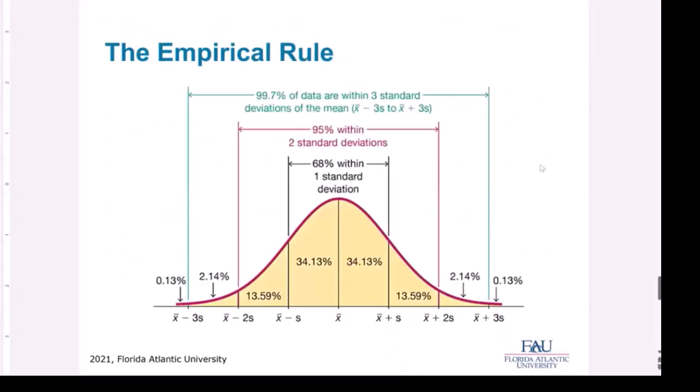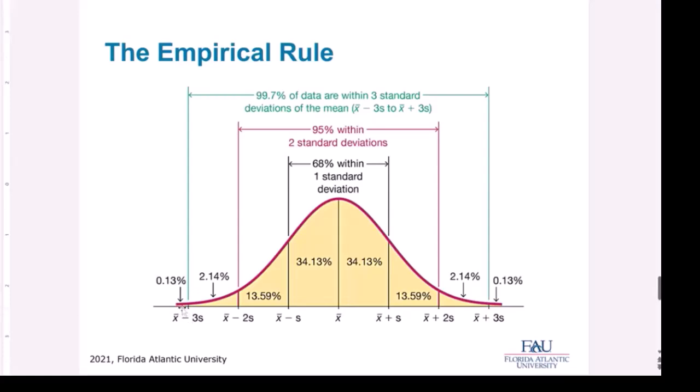And here's the nicer picture. These are more exact. So 34.13% lie to this side and 34.13 lie on this side. So if I add it together, it's 68.26. We're estimating it at 68%. That's within one standard deviation. Two standard deviations, we add on more, and that's about 95%. And three standard deviations goes all the way out here.